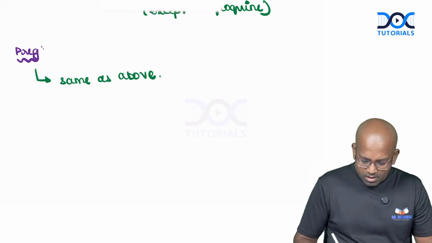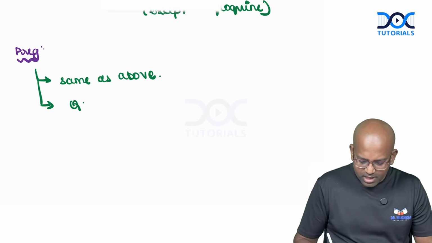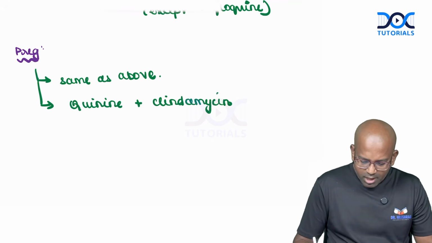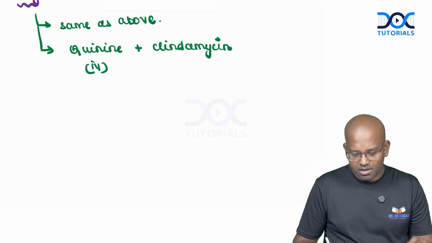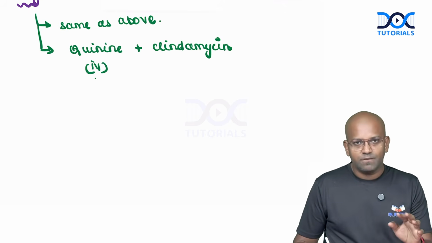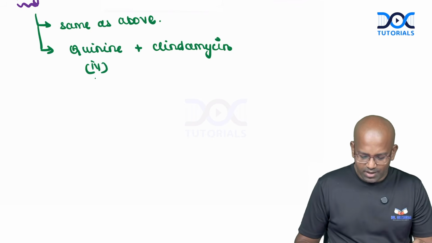We have a backup drug, which is quinine with clindamycin. Quinine can be given via IV route. But the primary drug which we have to choose is going to be artesunate via IV route.